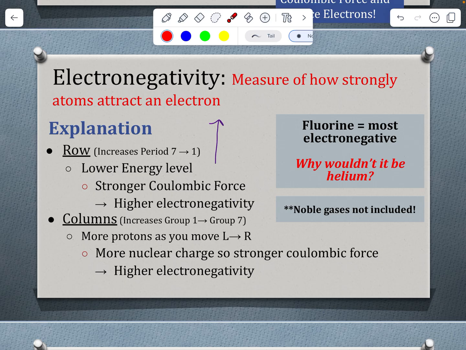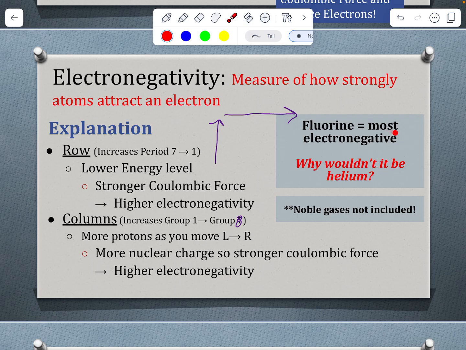For our columns, this is going to increase from group 1 to group 8, so increasing as we go to the right. Again, with this one, more protons as we move left to right, which gives us more nuclear charge in that same energy level, which increases our Coulombic force. And so that attraction of electrons is going to increase as well.